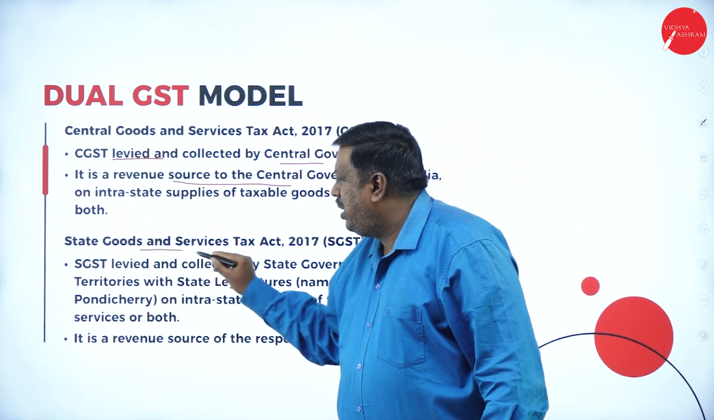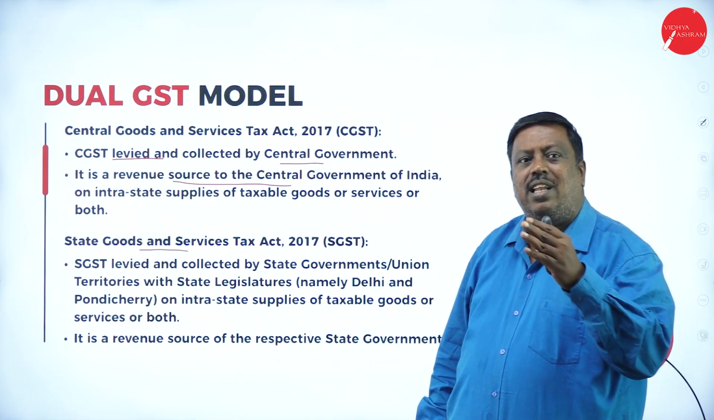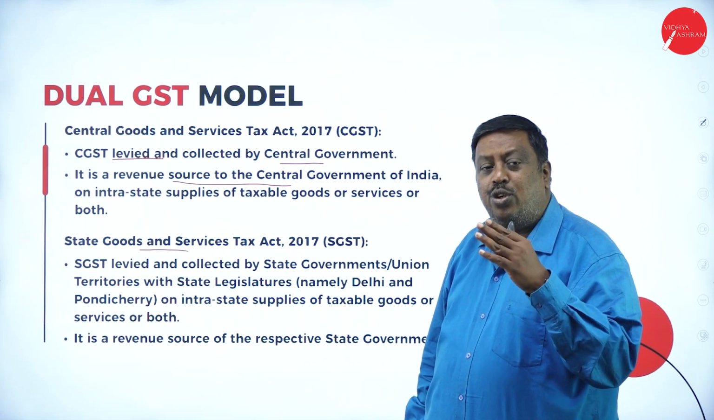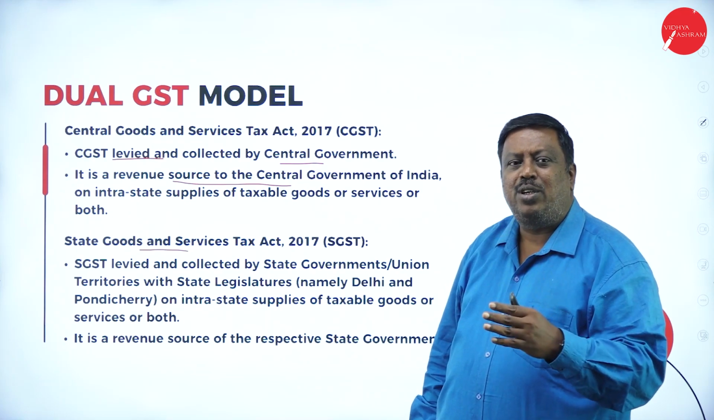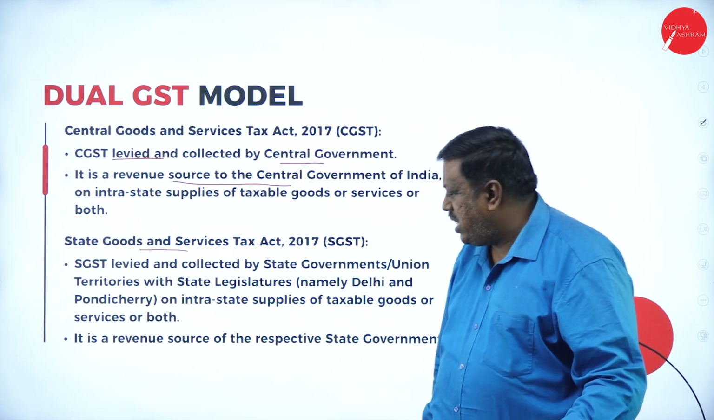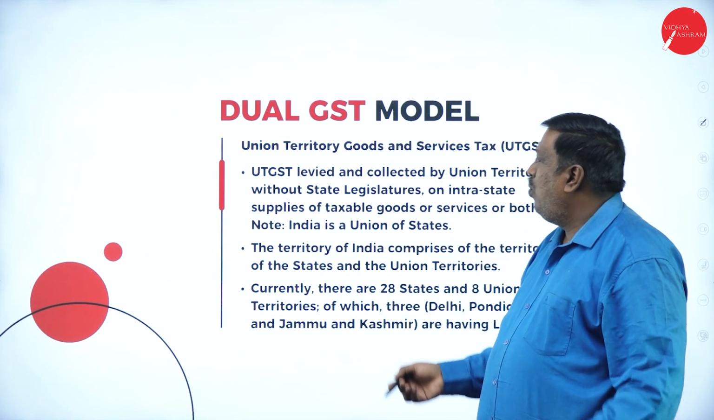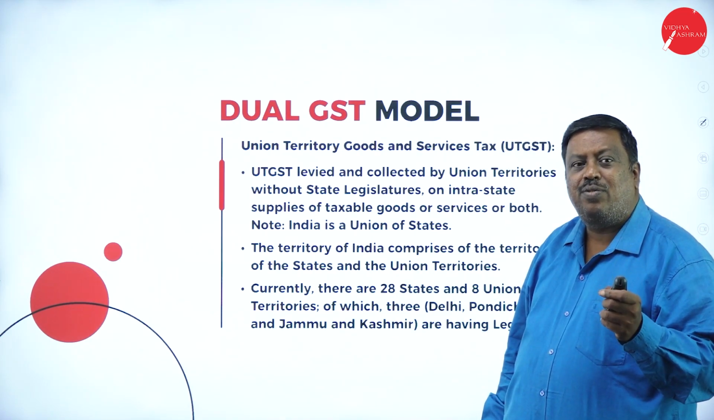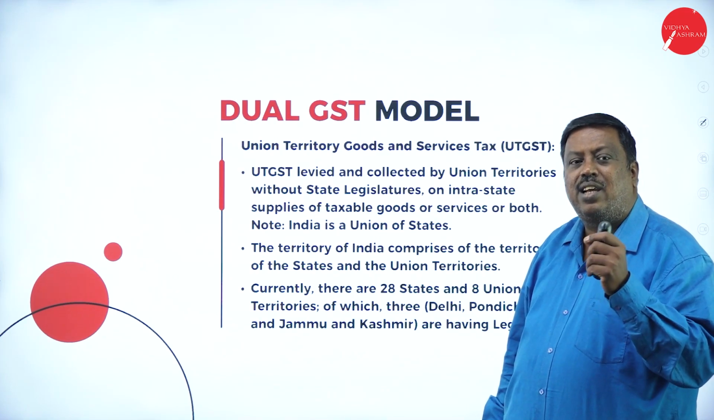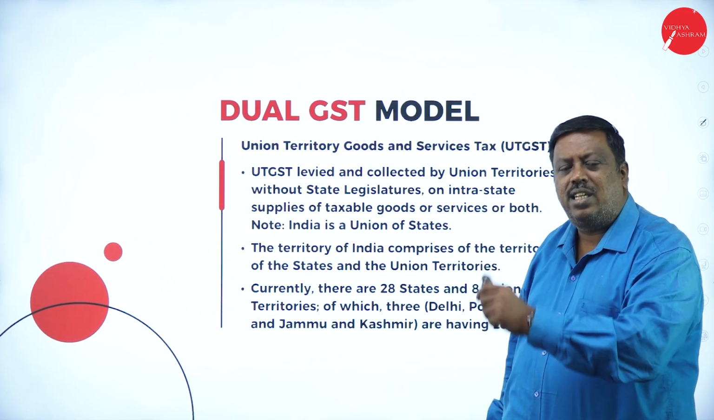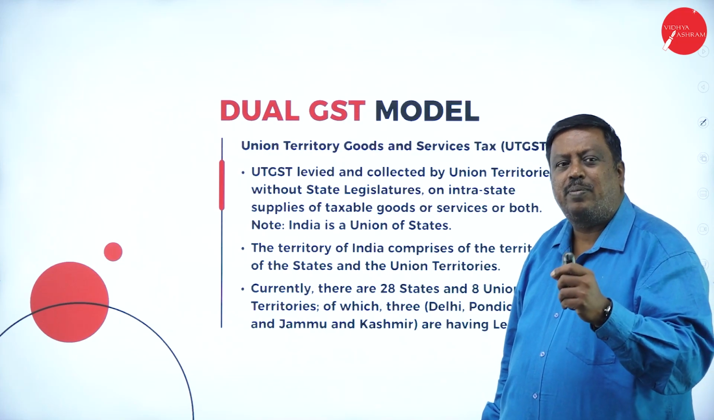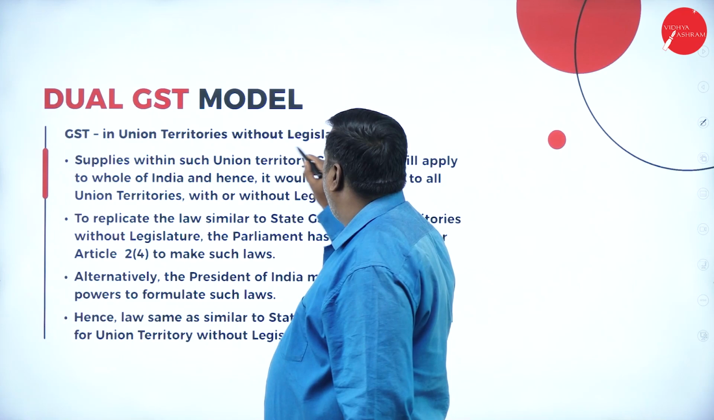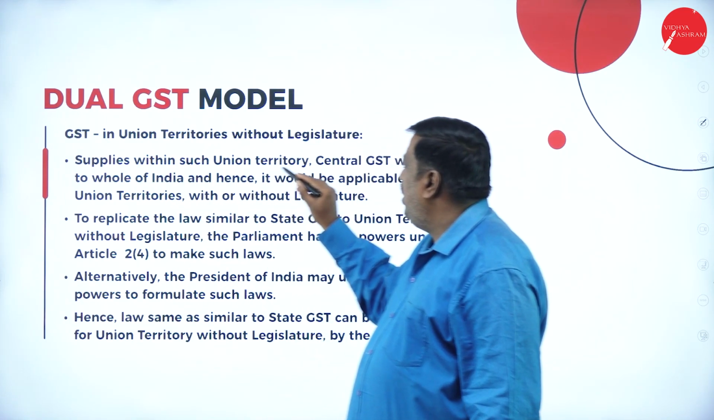Even in the same concept, the respective state will collect the tax, which is the revenue for them, and the same revenue should be used for the betterment of the society, that is, for the state's benefit. Whatever tax is collected by the union territory should be used for the betterment of the union territory, to improve the economic conditions of the union territory and for the future aspects of business in the union territory. GST in union territory without legislature applies to supplies within such union territory.